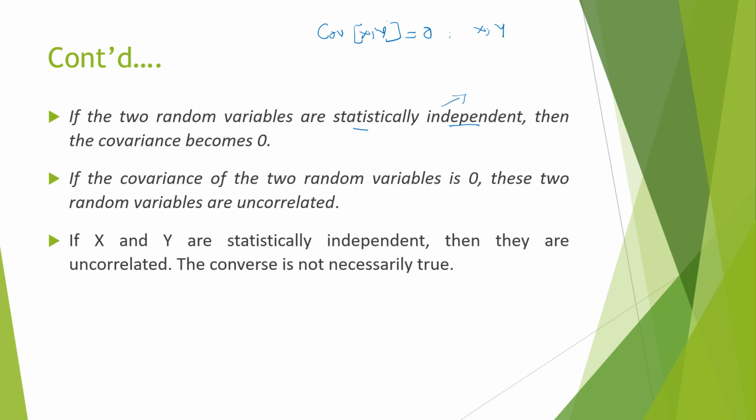And one more observation is, if covariance xy is equal to 0, then x and y are uncorrelated. This is a very important point to remember. But the converse is not true. That means if x and y are uncorrelated, they need not be statistically independent. So the converse is not true. But if covariance xy is equal to 0, then x and y are uncorrelated.